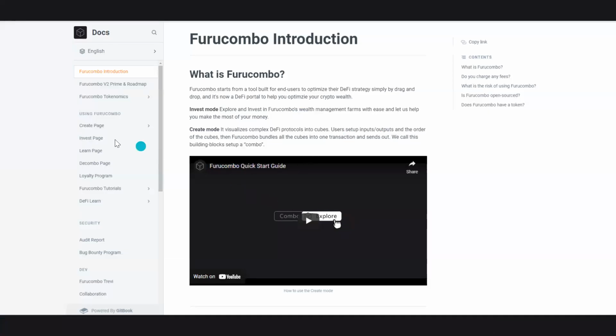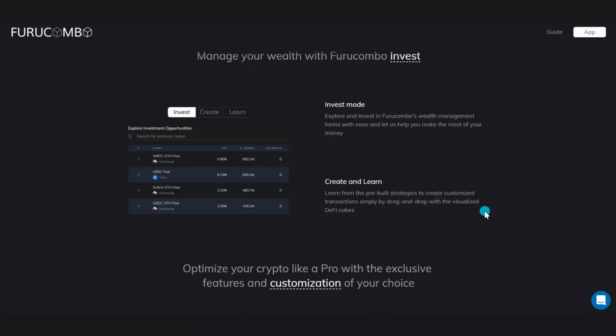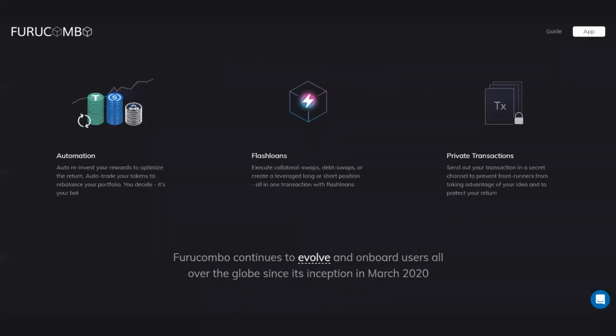So on their docs page, you can understand what can be done on the create page, how to invest, how to actually learn, what their loyalty program is all about, and how to collaborate with them. So briefly on the website, you can manage your wealth with Furucombo Invest. You can explore and invest in Furucombo's wealth management farms. You can learn from the pre-built strategies to create customized transactions. You can set this up to take place using an auto reinvest or using automation systems, which helps you optimize your returns. You can execute flash loans on all the providers that provide flash loans.